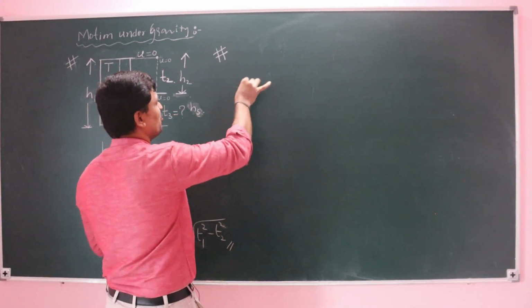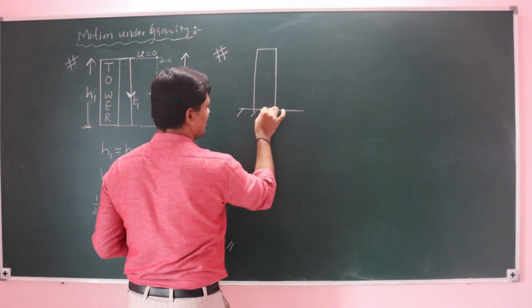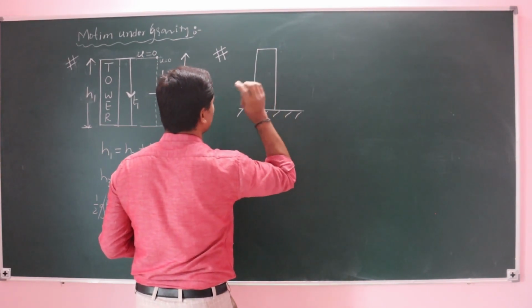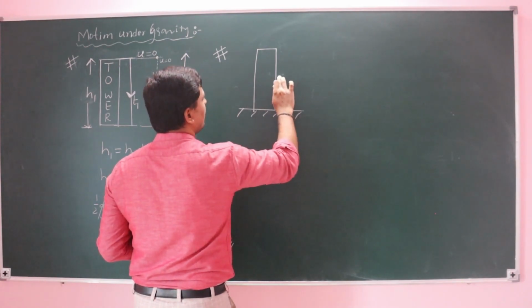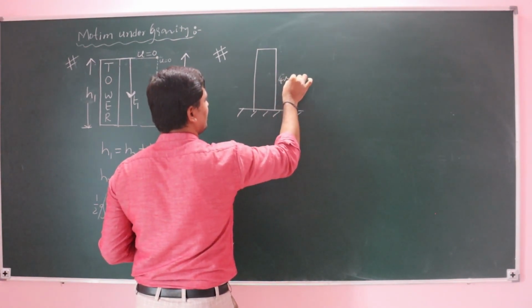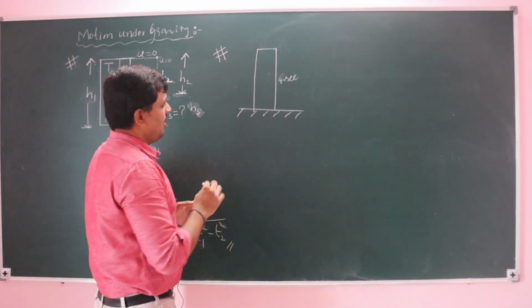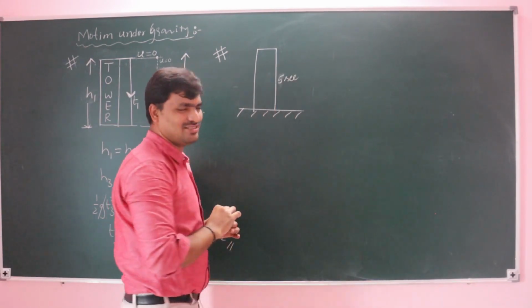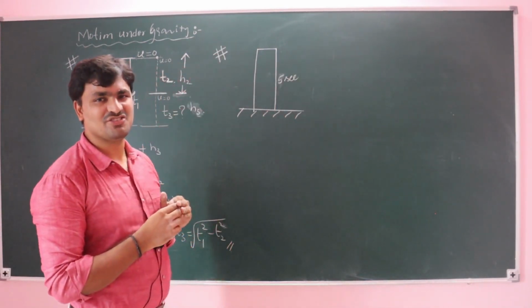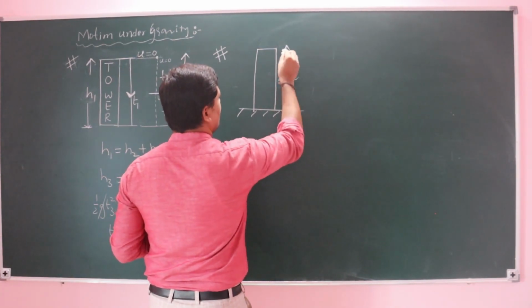Same method, numerical problem. A body is dropped from the top of the tower. The time taken by the body to reach the ground is, not 4, take 5 seconds.